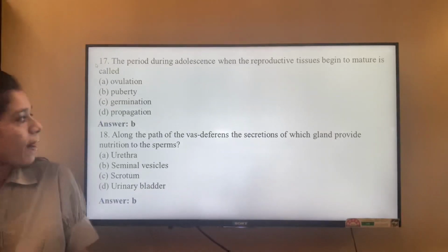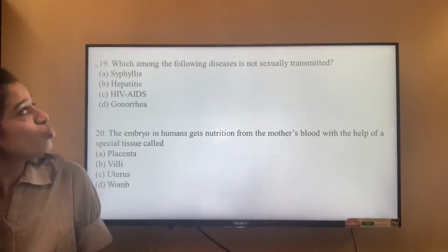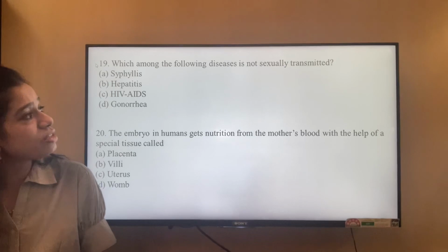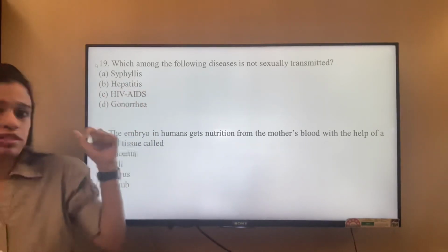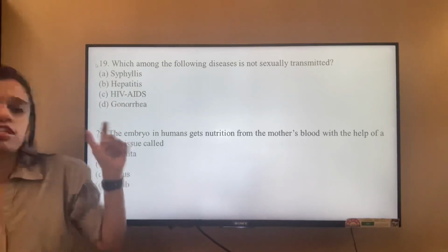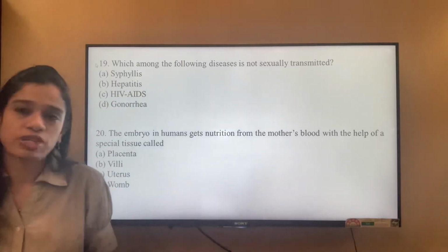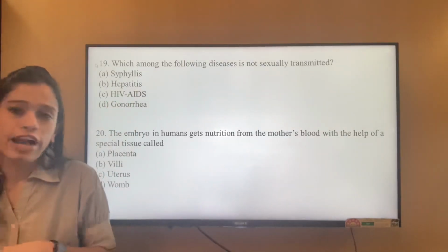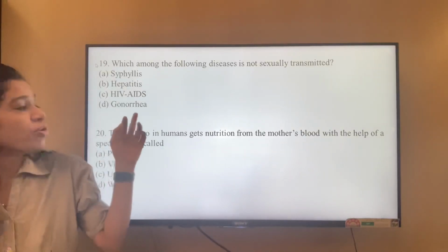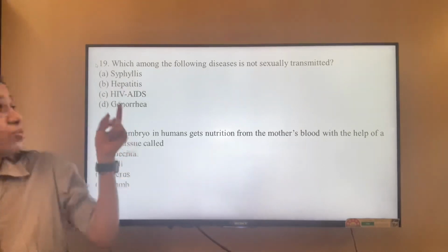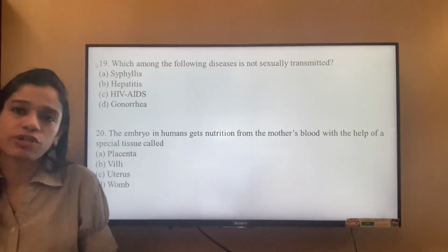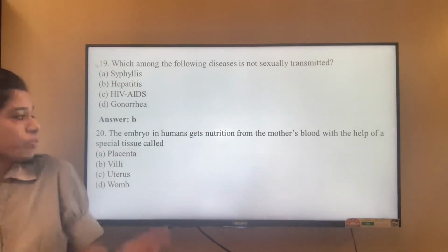Answer is B. Which among the following diseases is not sexually transmitted? Syphilis is sexually transmitted, a bacterial disease. HIV/AIDS is also sexually transmitted. It is caused by a virus, that is HIV. And gonorrhea is also a bacterial STD or sexually transmitted disease. Only hepatitis is not a sexually transmitted disease. So it should be option B.